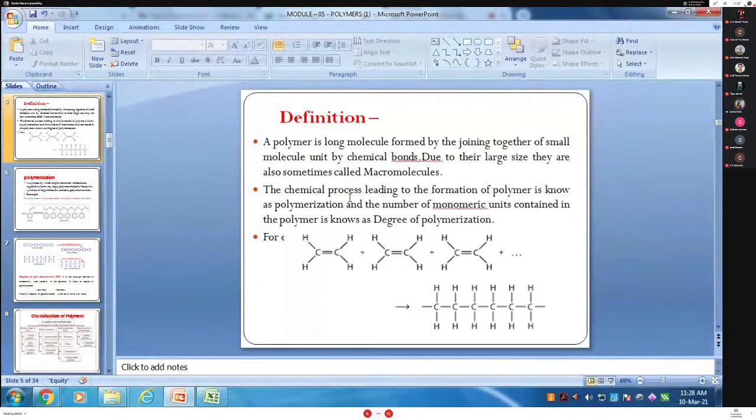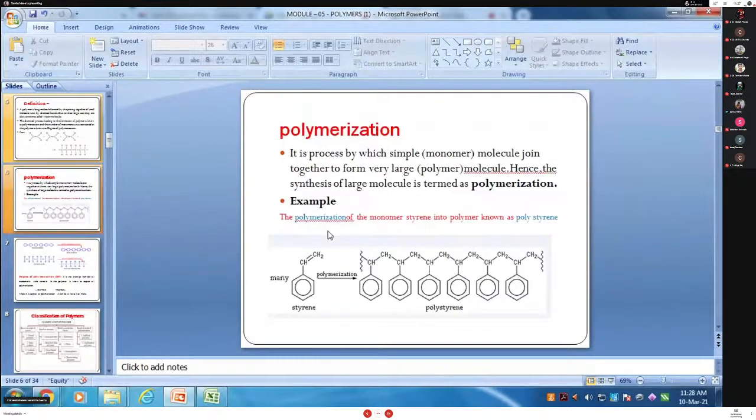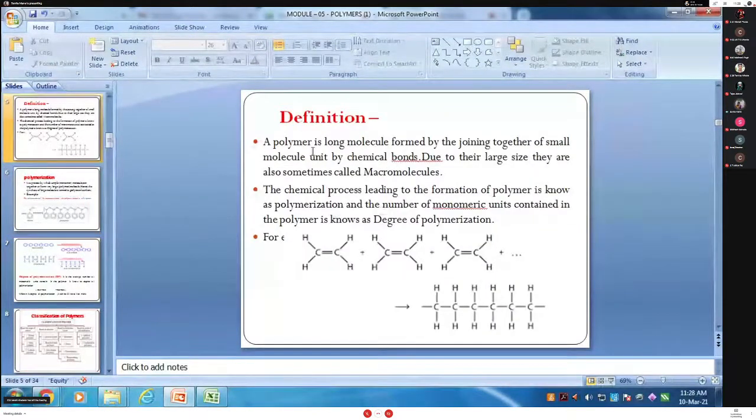The chemical process leading to the formation of polymer is known as the polymerization. The number of monomeric units contained in the polymer is known as the degree of polymerization. For example, how to identify the polymer? This is ethene, CH2=CH2, having a double bond. When they are reacted by applying some pressure or temperature, it can be converted into polyethylene. This is the structure of polyethylene.